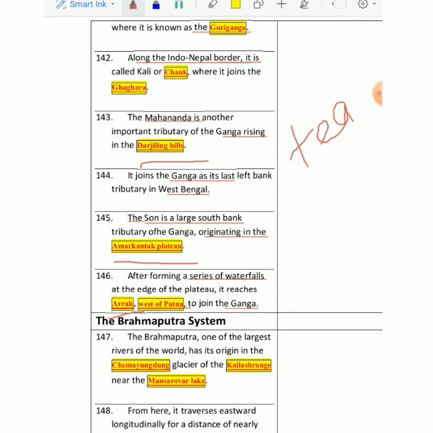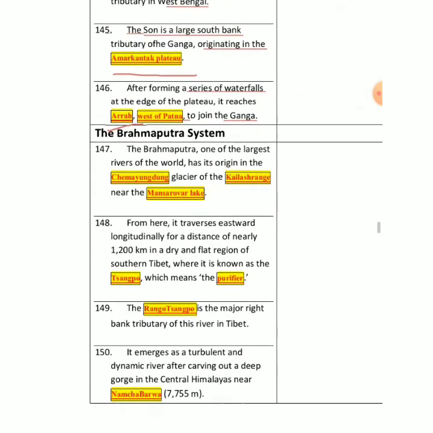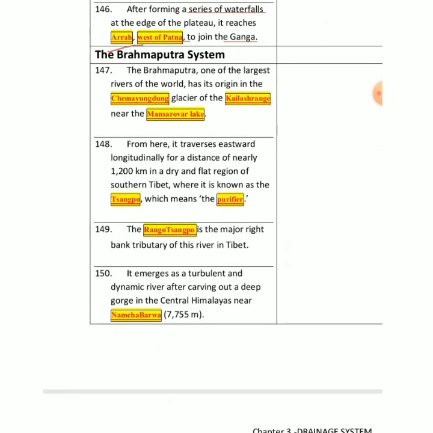This is a very elaborate and the largest type of basin, so a lot of explanation is required in it. Right, now we'll take on a very important river from the east part of India, that is Brahmaputra system. So Brahmaputra is one of the largest rivers of the world, no doubt. Because it's a very lengthy river, and mainly it originates from a glacier called Chemayungdung. That is from Kailash range, and that is in Mansarovar.